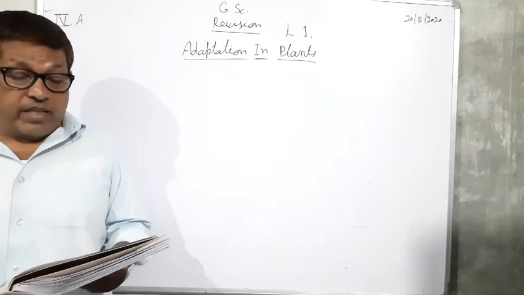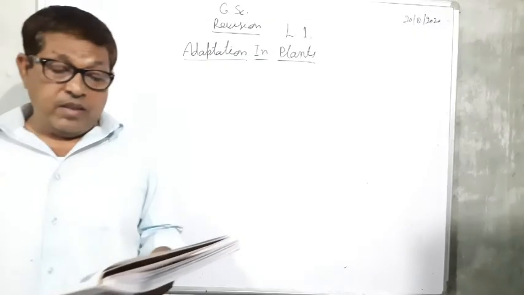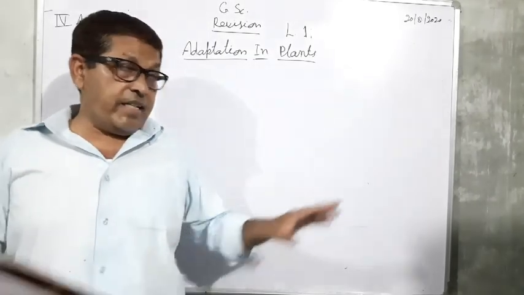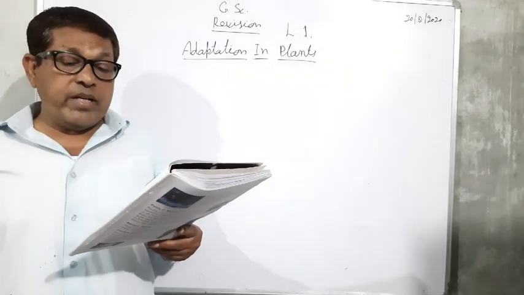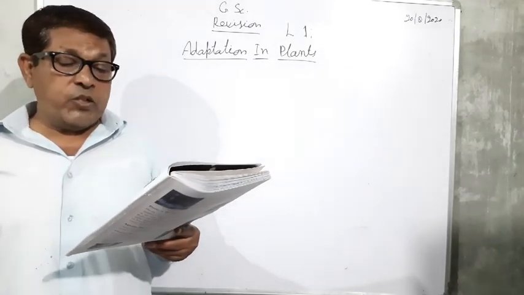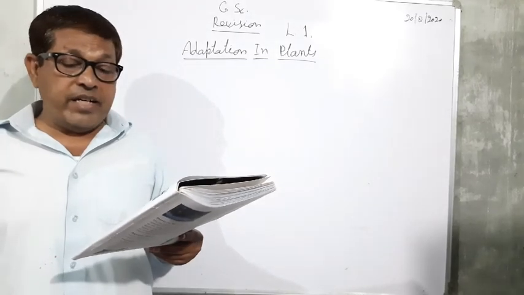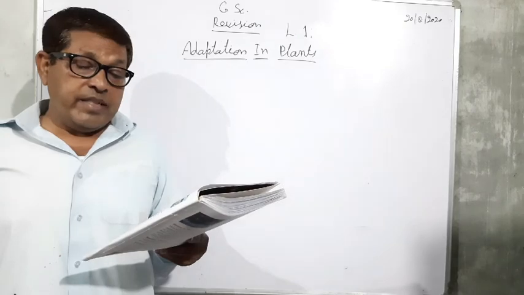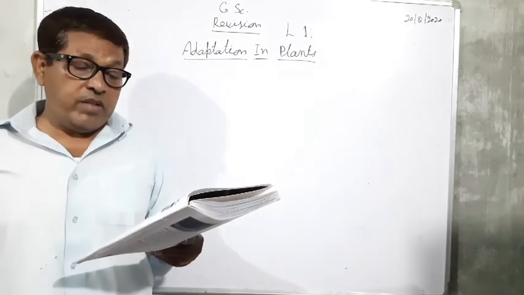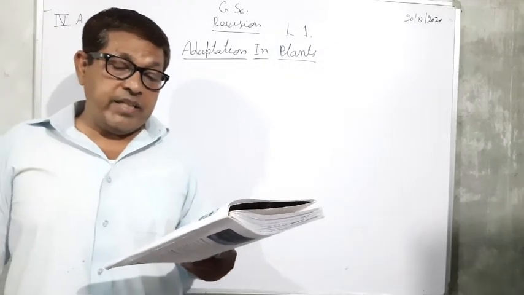Next, plants in the plains. Plains, this area where we are living, this is a plain. Plains have a moderate climate, which is neither too hot as in desert, nor too cold as in the hills. Here, loamy soil is found, which is very fertile and suitable for plants. The loamy soil is best for growing plants.